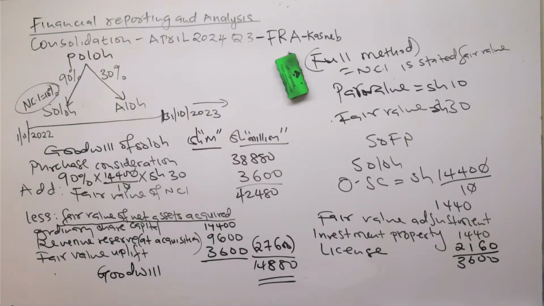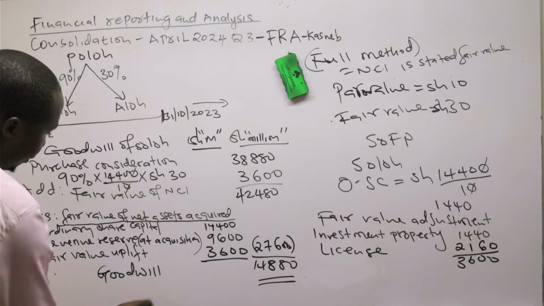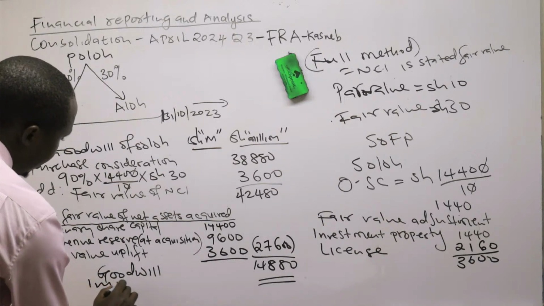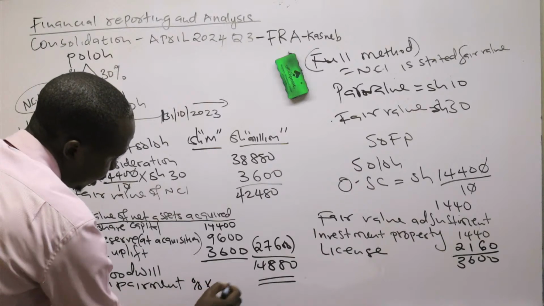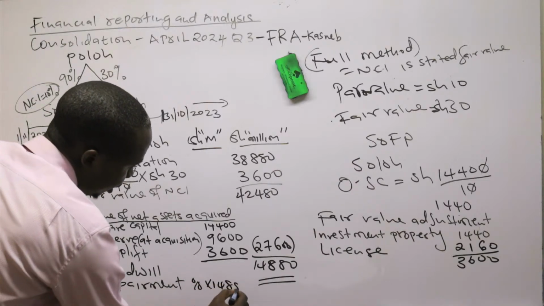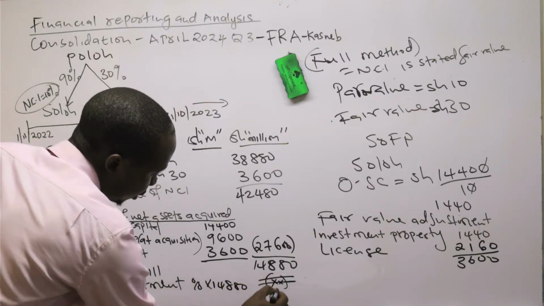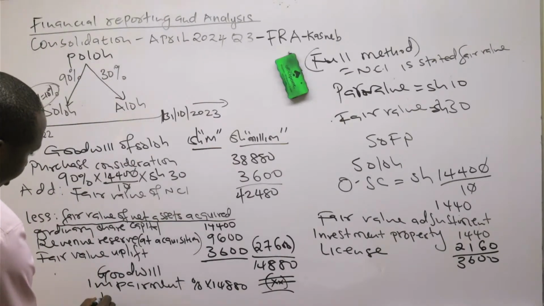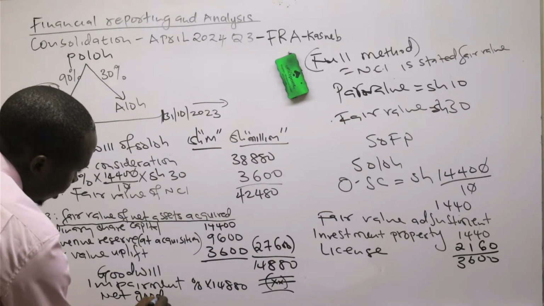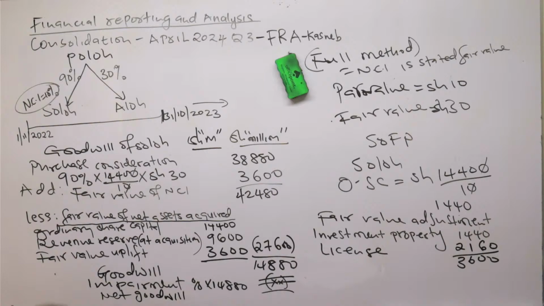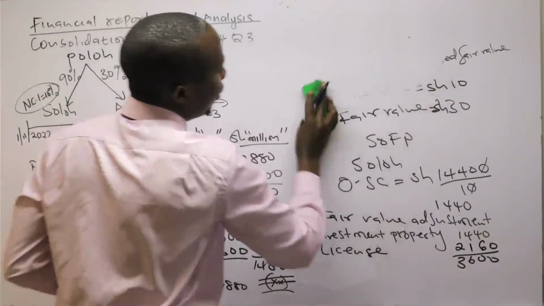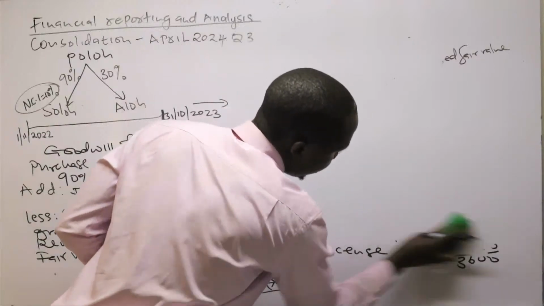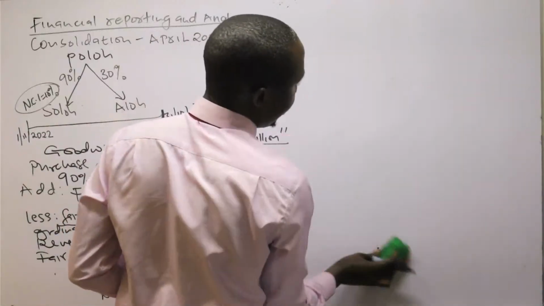That is goodwill. So if there was impairment, remember we could have deducted. If we were given a percentage, we could have said impairment, a certain percentage for this one, 14,880, so that we deduct and get net goodwill. But for this one, we don't have impairment. So our goodwill was not impaired.